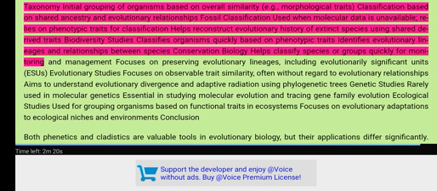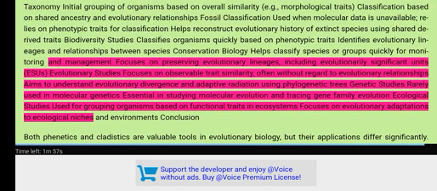Biodiversity studies: classifies organisms quickly based on phenotypic traits. Identifies evolutionary lineages and relationships between species. Conservation biology: helps classify species or groups quickly for monitoring and management. Focuses on preserving evolutionary lineages, including evolutionarily significant units, ESUs. Evolutionary studies: focuses on observable trait similarity, often without regard to evolutionary relationships. Aims to understand evolutionary divergence and adaptive radiation using phylogenetic trees.